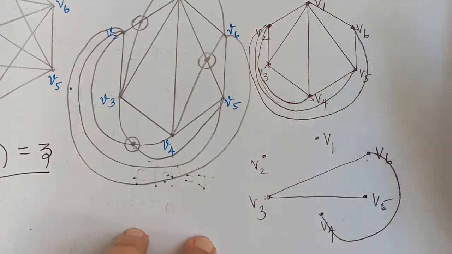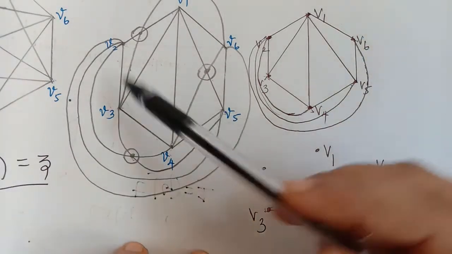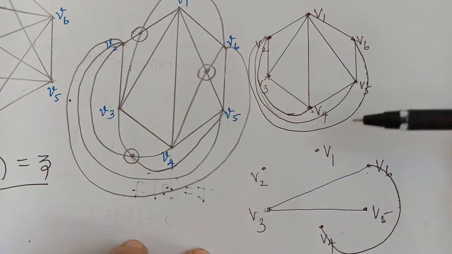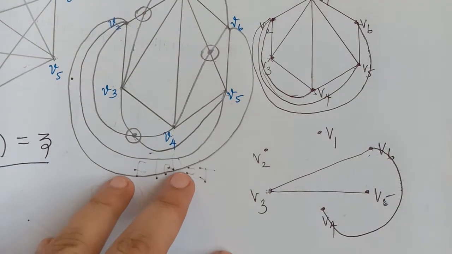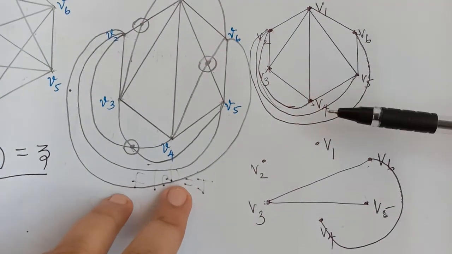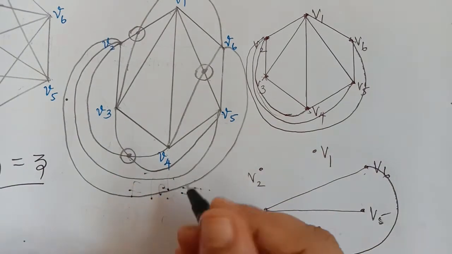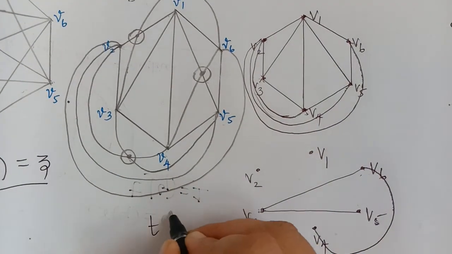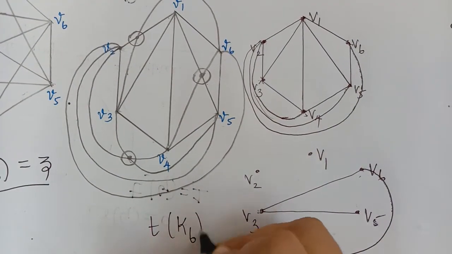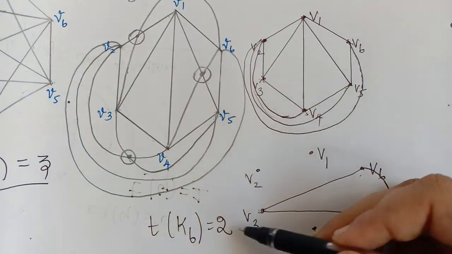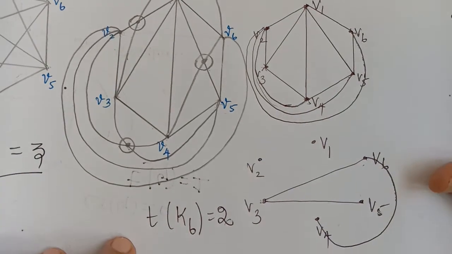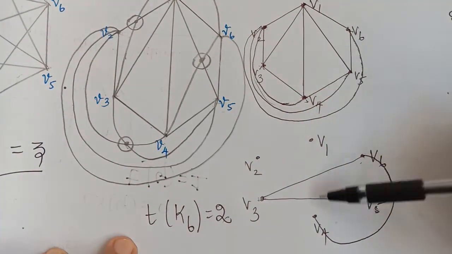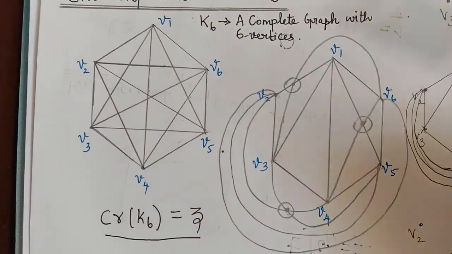So all the edges of this original graph have been drawn, but it has been decomposed into two different graphs in order to attain planarity. So the thickness of the complete graph with 6 vertices, that is K6, is equal to 2, because it has been decomposed into two planar subgraphs whose union gives us the graph K6.